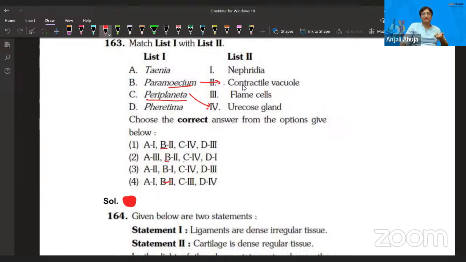So C is matching with fourth, which means second is the answer. Let's check option D, A is matching with third. Yes, worms obviously have flame cells. That's correct. Pheretima is earthworm. They do have nephridia obviously. So second is the answer.